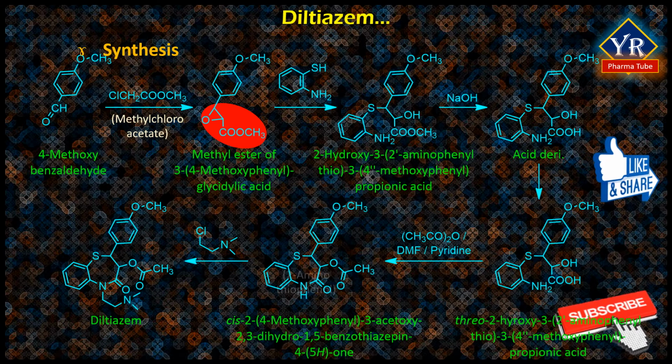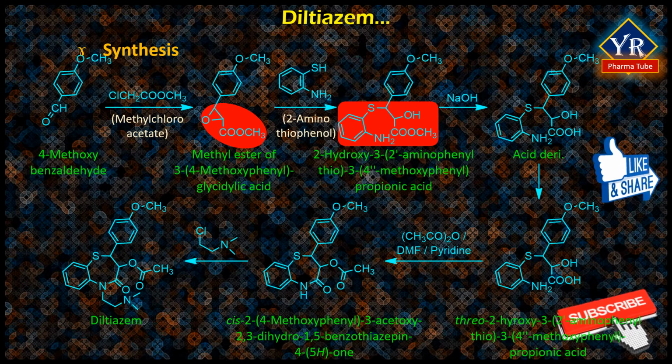Reacting this compound with 2-aminothiophenol, with the opening of the epoxide ring, gives methyl ester of 2-hydroxy-3-(2-aminophenylthio)-3-(4-methoxyphenyl)propionic acid. Hydrolysis of the resulting product with alkali leads to the formation of the corresponding acid in the form of a racemic mixture, which on interaction with alpha-phenylethylamine gives